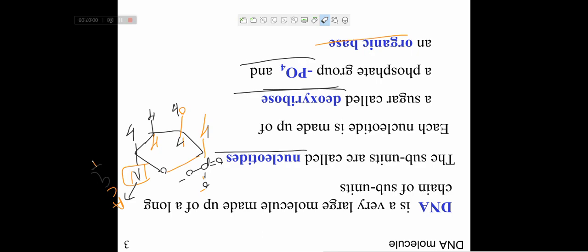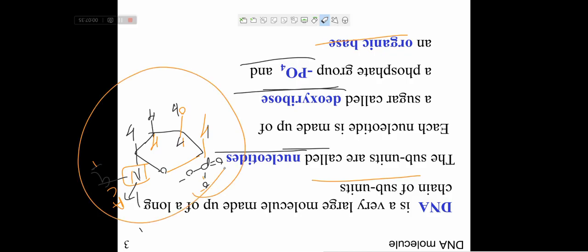The nitrogenous bases are attached by phosphate groups, one after another like this, and here hydrogen bonds will form. Clear? So DNA is a very large molecule made up of a long chain of subunits, that is nucleotides. This whole structure is known as a nucleotide, and a nucleotide is made up of a phosphate group, deoxyribose sugar and an organic base.